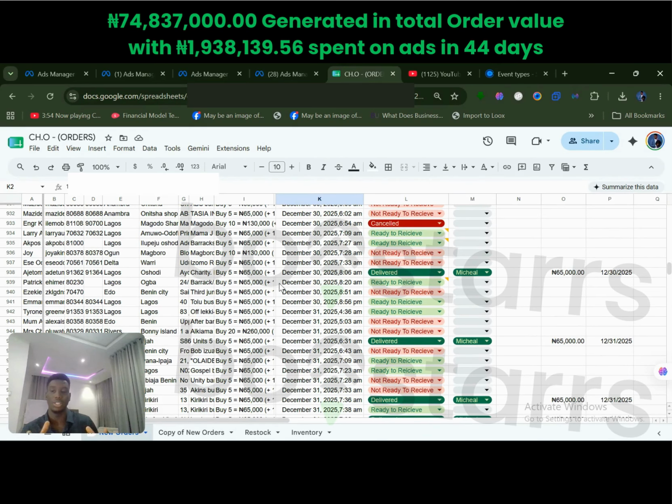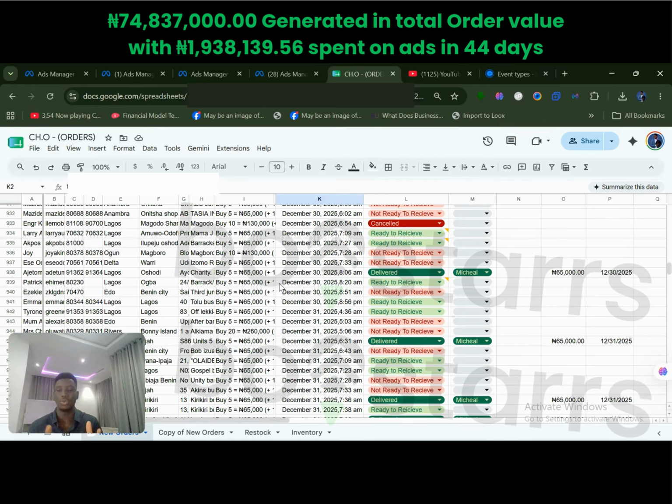I'm showing you all of these things so that you see a realistic nature. This is e-commerce. There would of course be failed deliveries. It's not all orders you get generally that will get successfully delivered. No, it doesn't happen that way. Delivery rate varies from 30% to 60%, 70%, depending on the product you are selling, and a lot of other factors. But ideally, you accommodate for the failed delivery with the margin on your product.